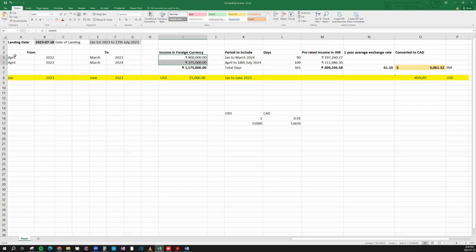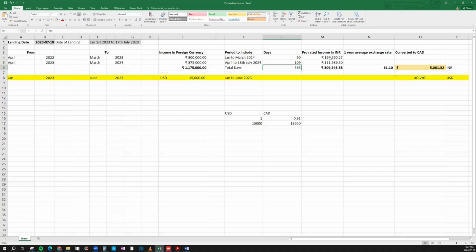Now, in the first tax year, you're only looking at 3 months. So that's January, February, and March. So I've put down the days. January 31 days, February 28 days, March 31 days. And in the second tax year, you're looking at April to July. So that's how many days we have over here. April 30 days, May 31 days, June 30 days, and 18 days of July, I've even counted the landing date. But if you want, you can reduce it to 17, but it's just one day, it won't make a big difference.